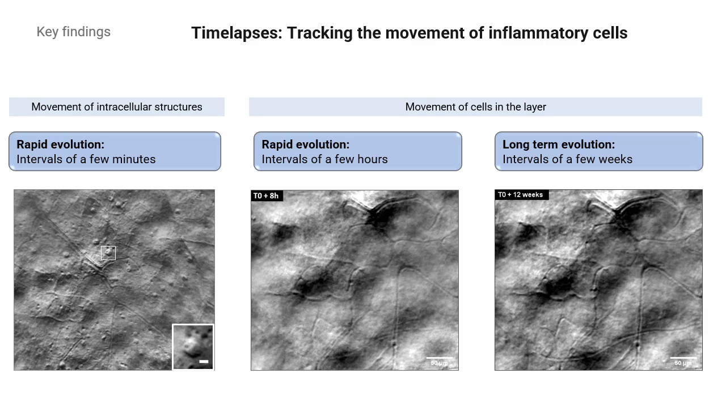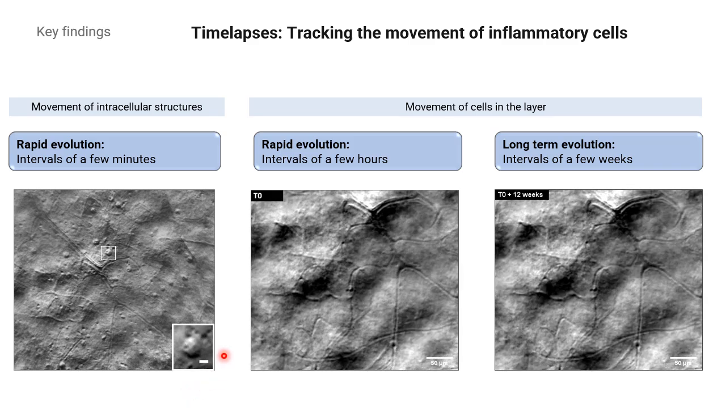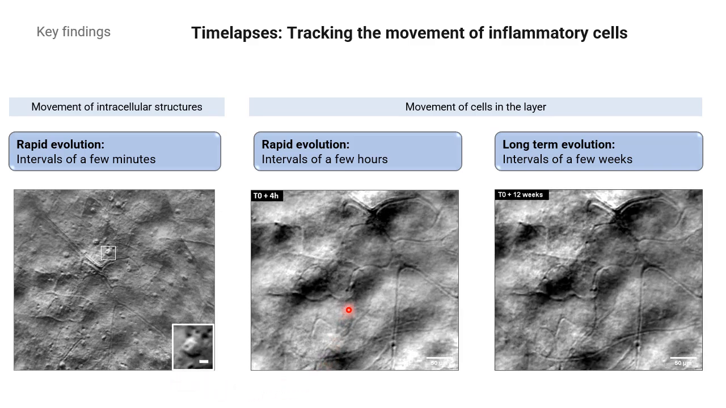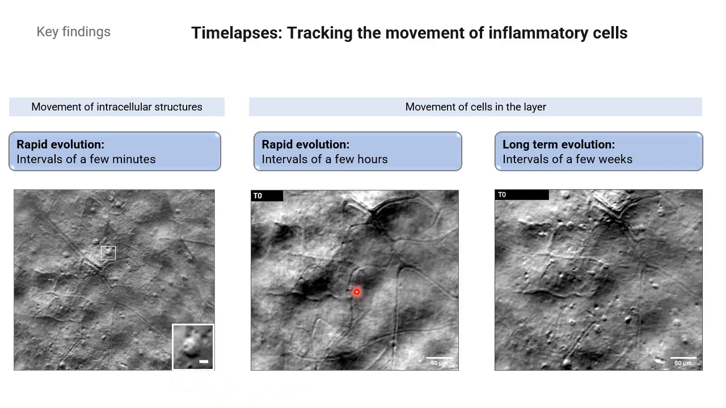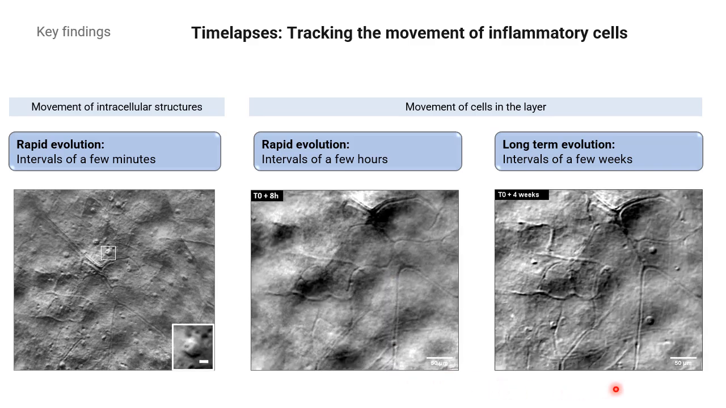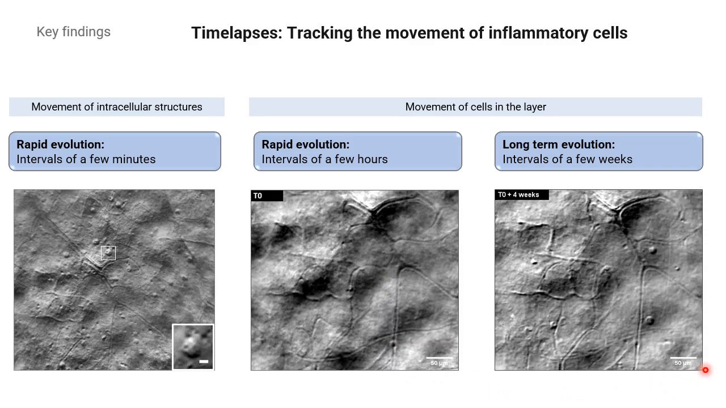Also, the cells could be followed and tracked over time. Here we can see that in the case of a few minutes, the cells seem to remain in place. In the case of a few hours, we can see a cell moving above or inside a vessel. And finally, when looking at longer spans of time, we can see the density changing over time.